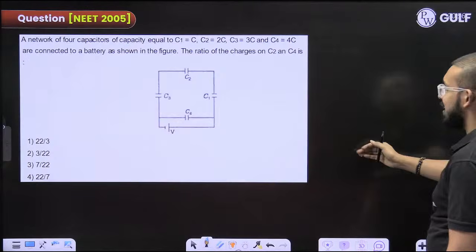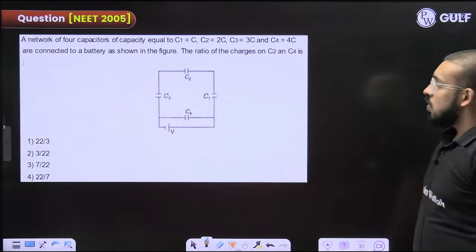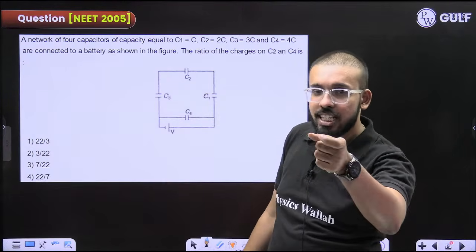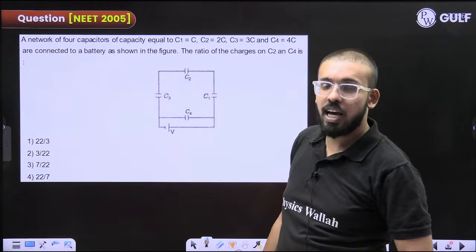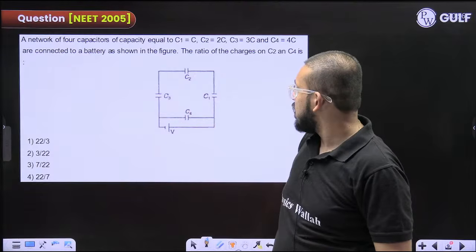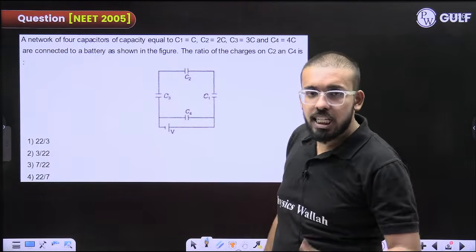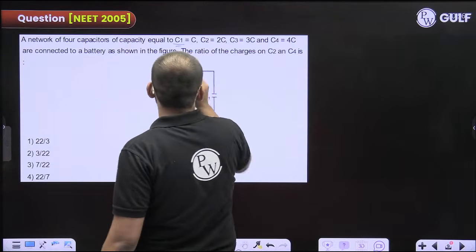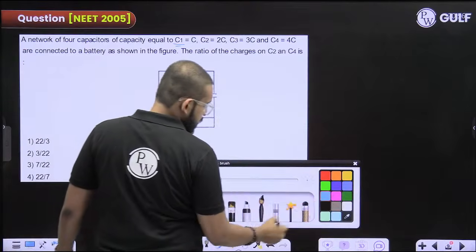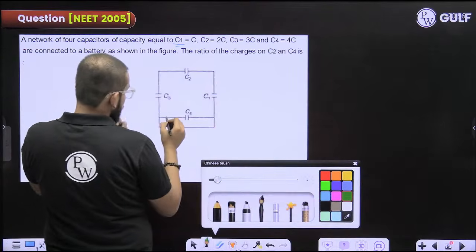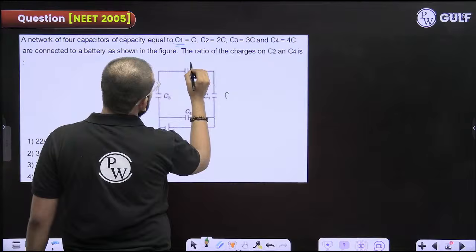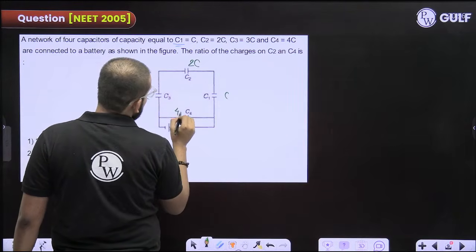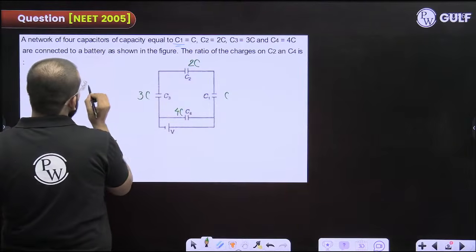Again, a similar question they had asked in NEET 2026, just they had changed the value. Similar question, as it is, the diagram was like this. Now they are saying a network of 4 capacitors, C1 is equal to capital C, C2 is equal to 2C, C3 is equal to 3C, C4 is equal to 4C, are connected to a battery as shown in the figure.